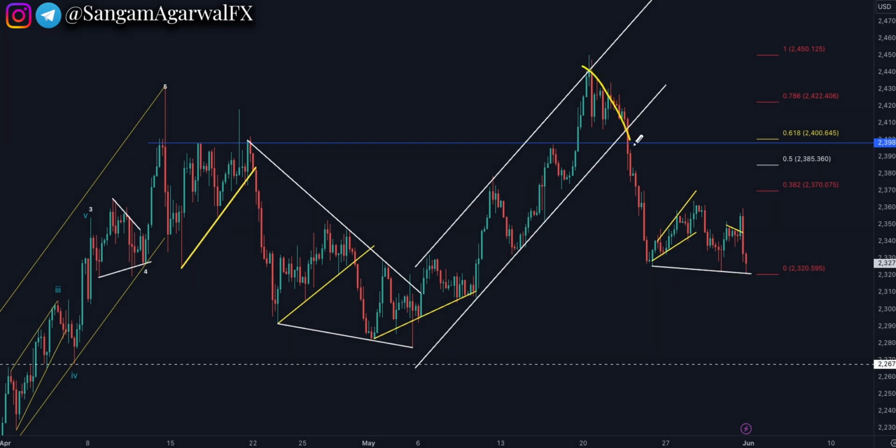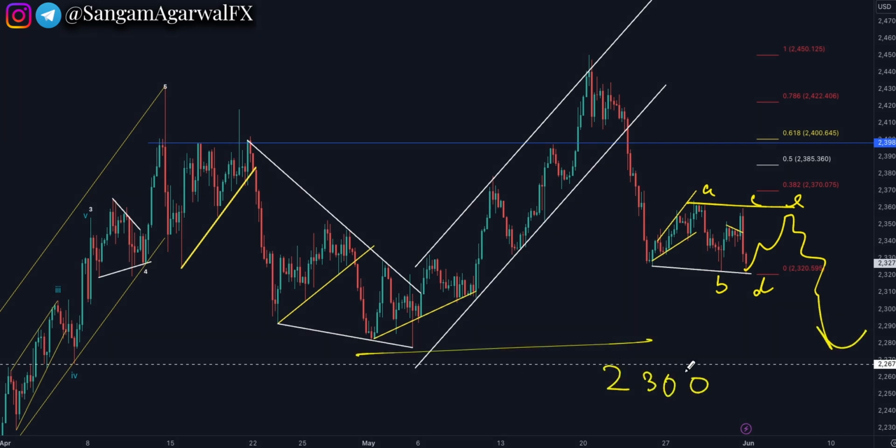So until this sideways correction after the vertical top does not break out, there is no trade. And for a new entry, you have to wait for a breakout. And if this is a triangle chart pattern correction, then there can be one more wave to the upside. Then on retest of the trend line you can sell again, targeting a retest of the 2300 level.